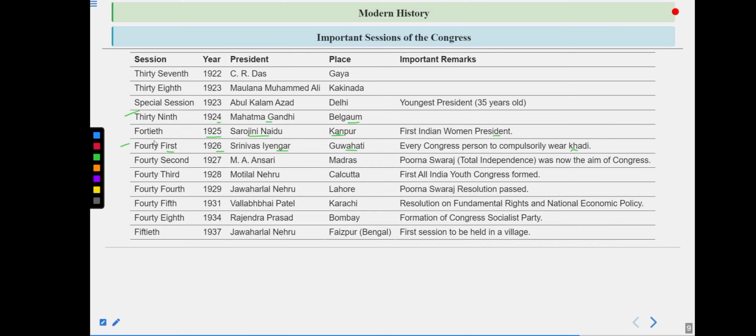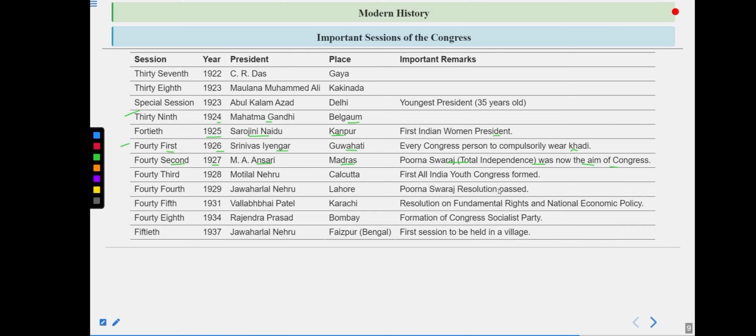So that was done. After that, the 42nd session was held in 1927, and M.A. Ansari, that session was held in Madras. Purn Swaraj, total independence, was now the aim of Congress. So Purn Swaraj, basically total independence, was now the aim of Congress, and this was done in 1927. M.A. Ansari became the president during this session.